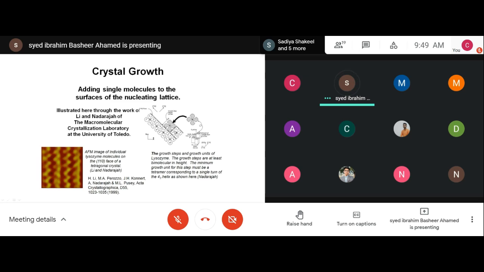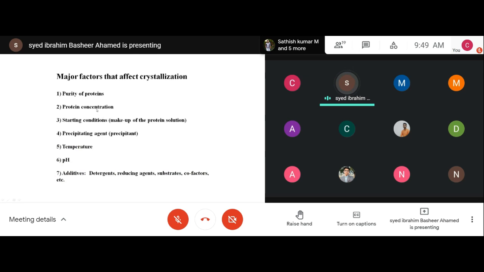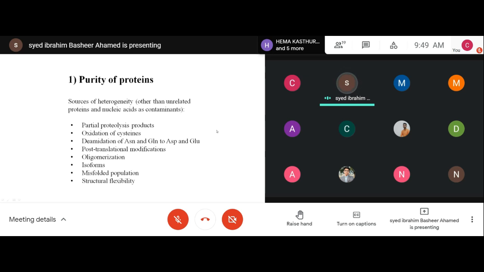All right. So here you can see there are nearly 7 factors listed here which affect the crystallization of proteins. One is the purity of the protein. As I told you earlier, you require at least 95 percent purified protein.